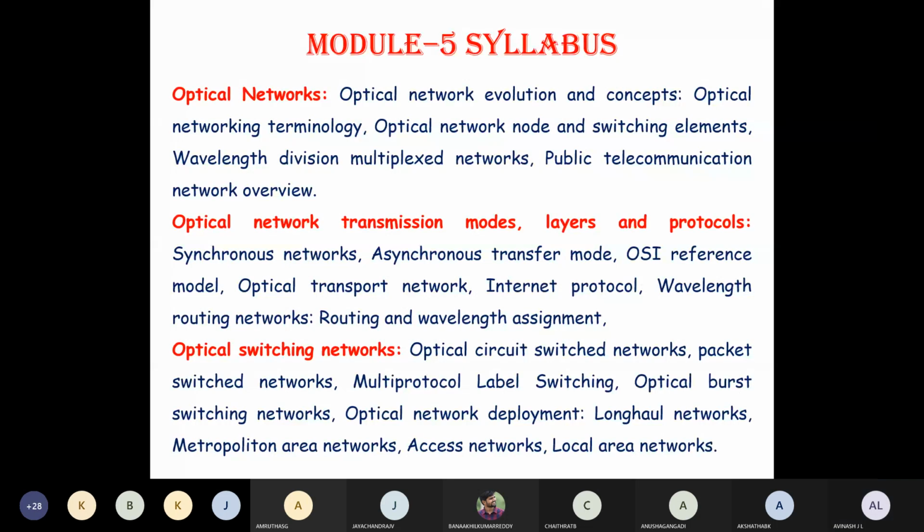Compared to all other modules, this particular module has more concepts, so you need to remember more concepts. But you are going to learn all the concepts in a brief way. You are not going into detail with anything. We are just going to do the understanding part.